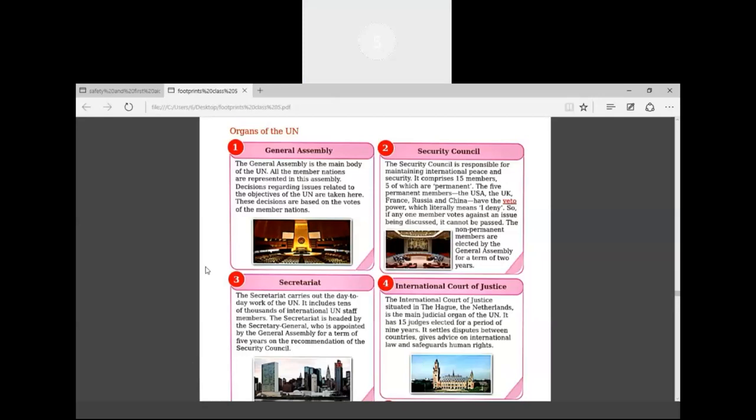Only those who are in favor of the decision, then only the decision will be taken, otherwise it will not be taken. If fewer members are in favor, the decision will not be taken.